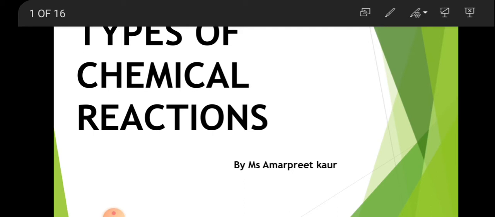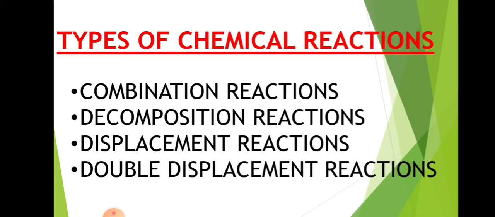In this video I am going to discuss the types of chemical reactions. What is a chemical reaction? In which two substances react with each other and new substances are formed, it is called a chemical reaction. The new substances formed are called products, and the substances which react with each other are called reactants.